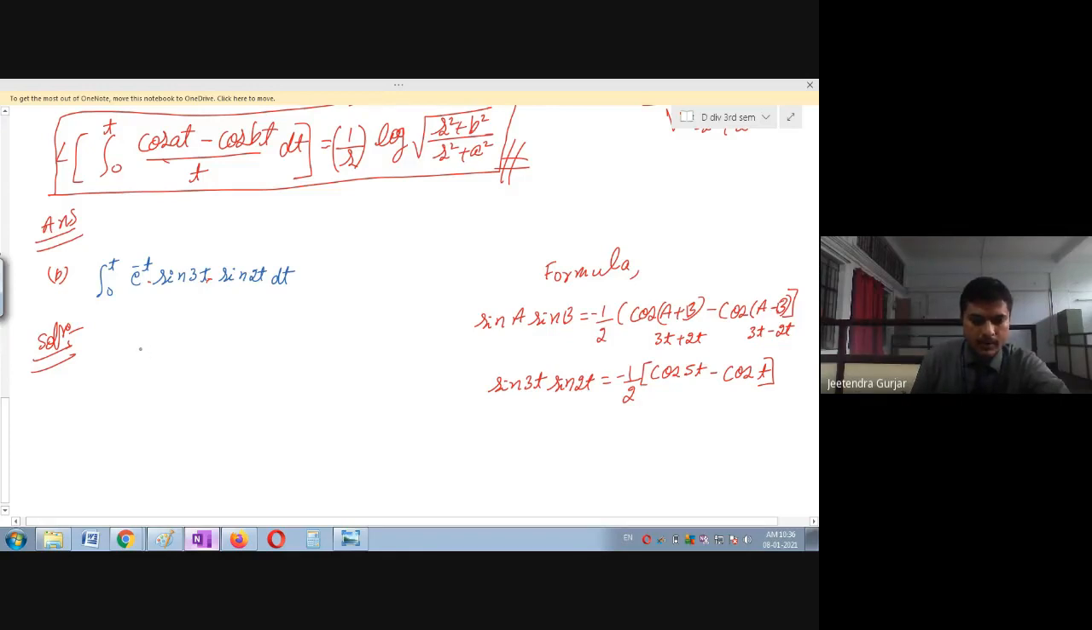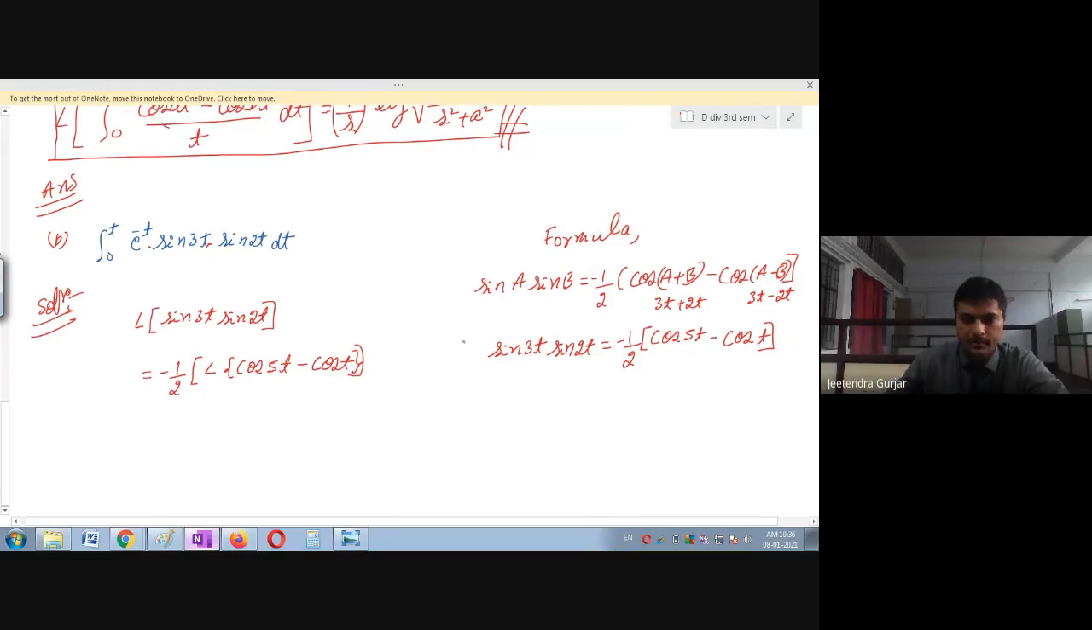Therefore, I will take the Laplace transform of sine 3t sine 2t. By using this formula, you can see this will become minus 1 upon 2 Laplace transform of (cos 5t minus cos t). Now which formula are we going to use, friends? Yes, the Laplace transform of cos at. Please remember the formula, friends. What is the Laplace transform of cos at?